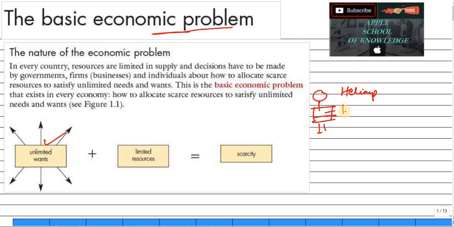Cars, etcetera, a lot of things. But to purchase these items, they have limited resources, very limited. If you don't have money, how can you purchase? So the wants are unlimited, but the resources are limited.